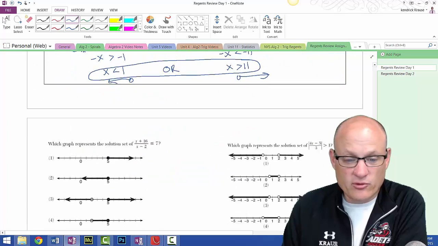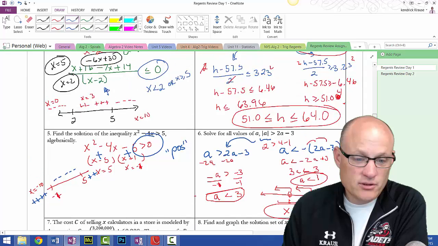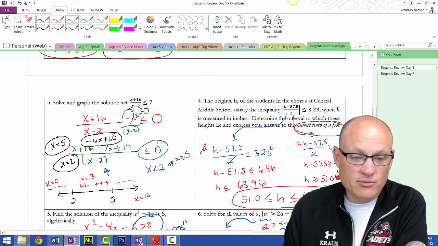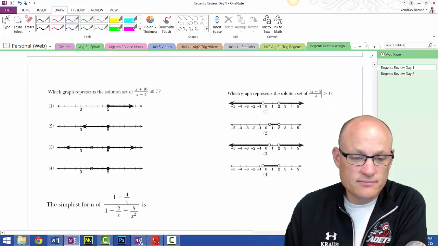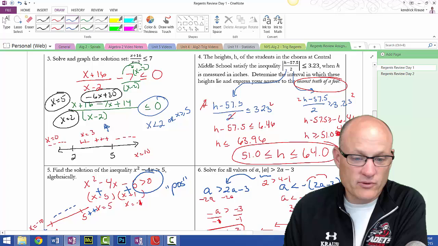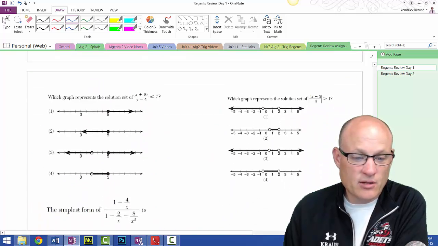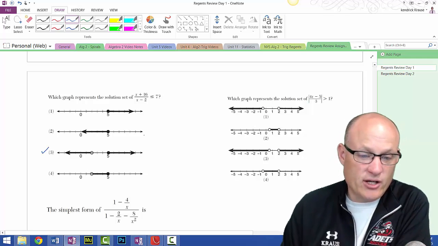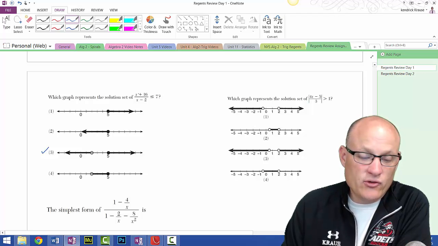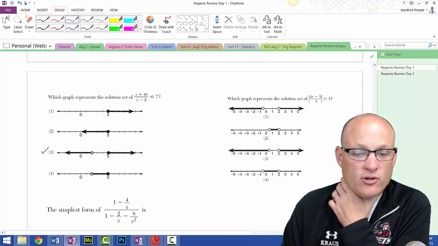Sometimes you get some multiple choices where you're just going to test numbers. Oh, do you remember that problem I was telling you about earlier? Up here, x plus 16, x minus 2. I don't remember what we came up with. What we came up with is an answer up here: less than 2 or greater than or equal to 5. So I'm going to guess it's probably this one right here. But what you could do is just test numbers. Like if I test 0, 0 plus 16 over 0 minus 2, that'd be 16 over -2.